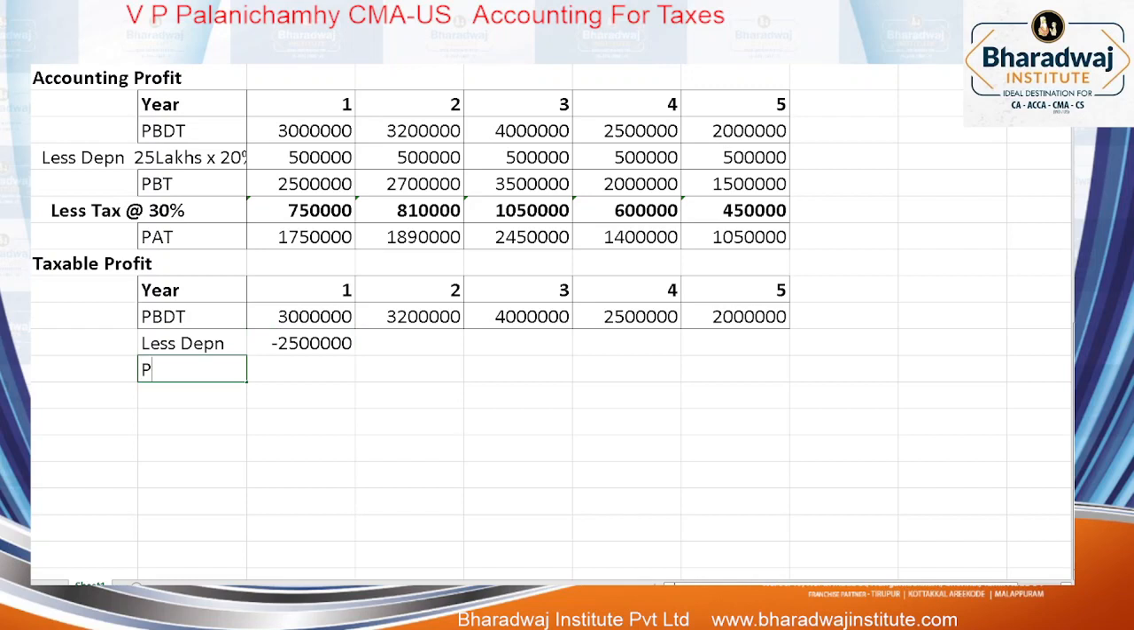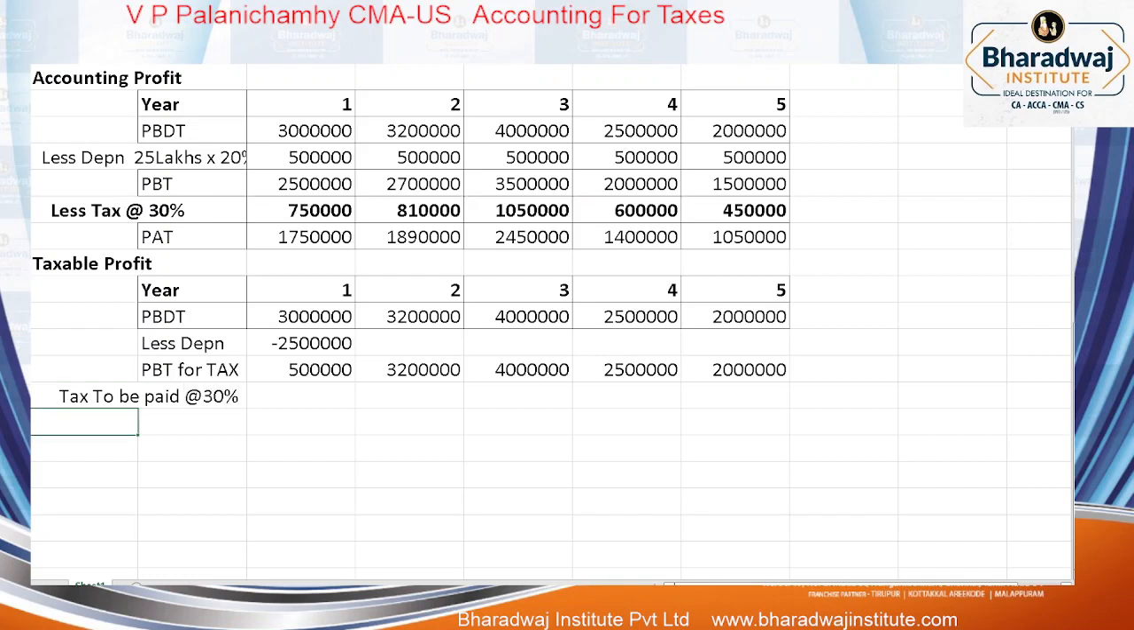Now, this will give us profit before tax for tax purposes. PBT for tax. How much will the PBT be? 5 lakhs. This is the tax to be paid. Tax to be paid at the rate of what percentage? 30%. At the rate of 30%.